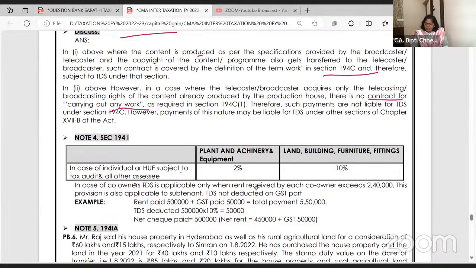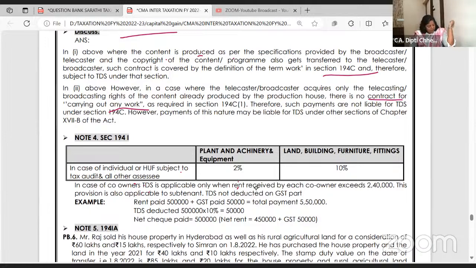Plant and machinery equipment, 2% if you're giving it out on rent. Land, building, furniture, fittings, 10%. This you have to remember. I have given my plant and machinery on rent and they are giving me rent, say 2%, and the annual rent is exceeding 2,40,000. So I will receive payment after TDS is deducted.